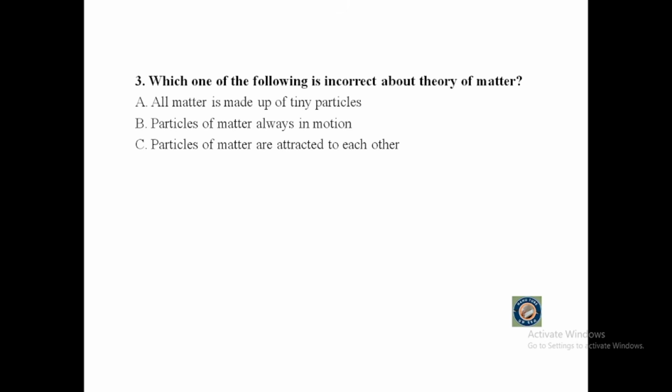Question number 3. Which one of the following is incorrect about theory of matter? A. All matter is made up of tiny particles. B. Particles of matter are always in motion. C. Particles of matter are attracted to each other. Or D. Particles of all substances are the same.